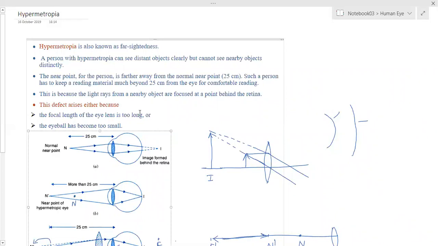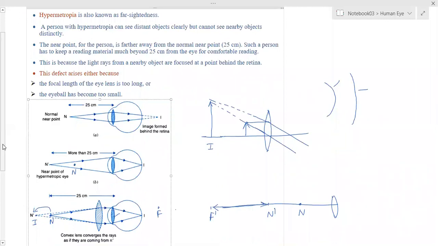Now correction can be done by using a spectacle having a convex lens. What does the convex lens do? The problem is the N value, it has to be shifted to N dash. In this range, the person is not able to see anything properly. That means the image of this object has to be formed at N dash, the changed near point.